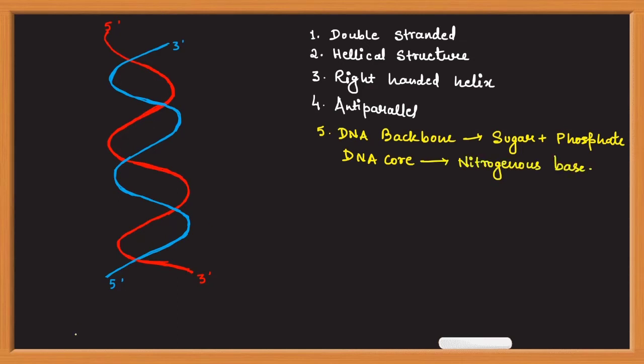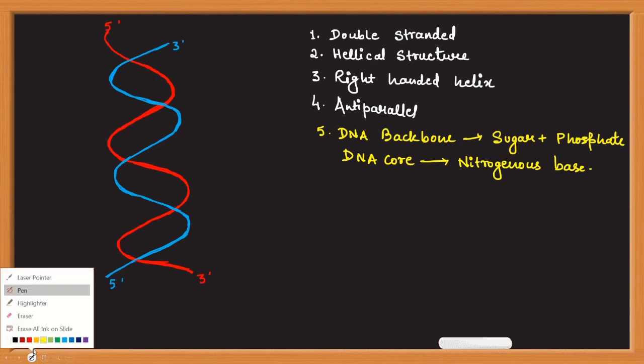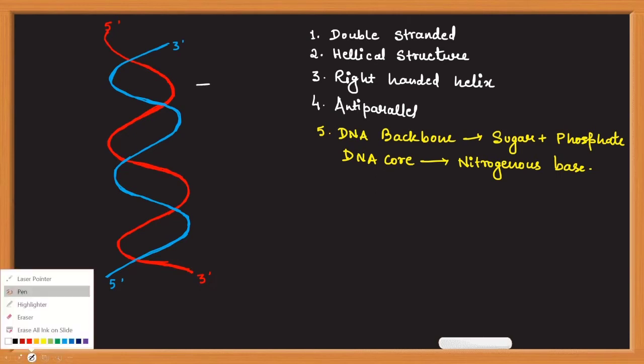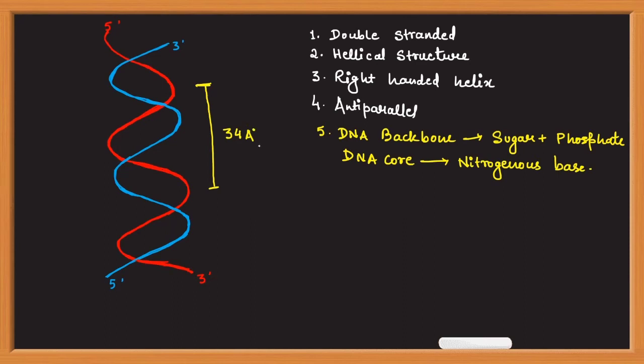Now coming to periodicity. Maurice Wilkins and Rosalind Franklin had deciphered that DNA has certain periodicity. Due to this helical structure, there is a turn in the DNA strand, in the polynucleotide strand of DNA. This turn of DNA is present at every 34 angstrom, or you can write it as 3.4 nanometer.